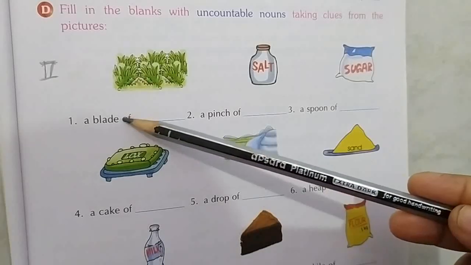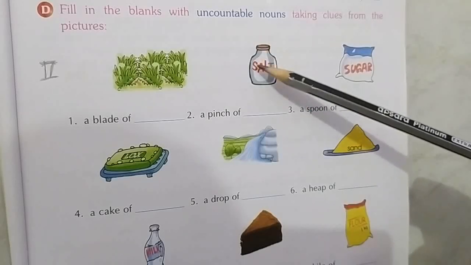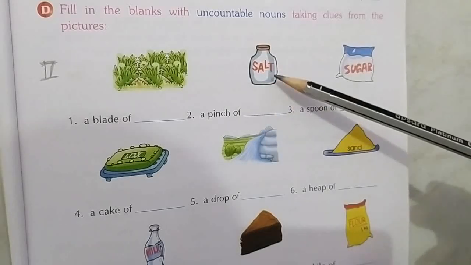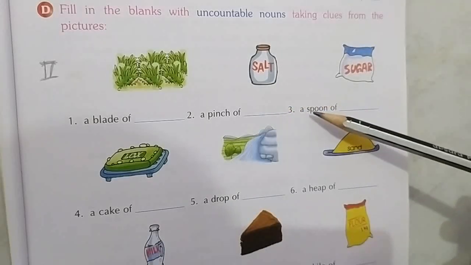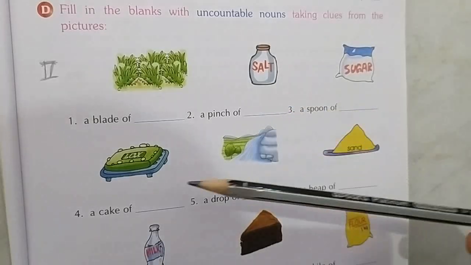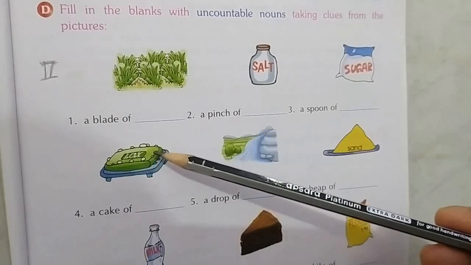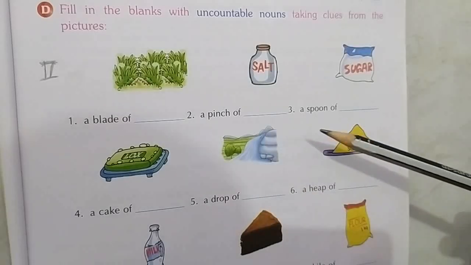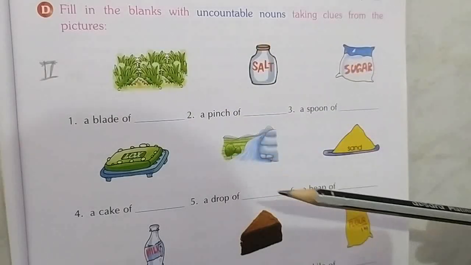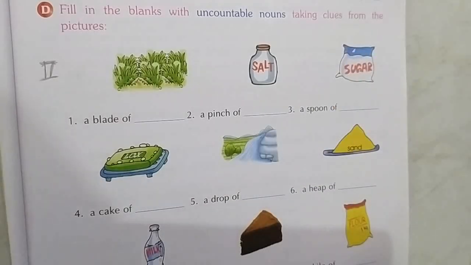First one, a blade of, a pinch of. Look at this box. What is there? Read what is written and write it down. Again, a spoon of, a cake of. Look at this picture. What exactly is it? So you can take clues from the pictures and fill in the blanks with uncountable nouns. There are altogether nine.